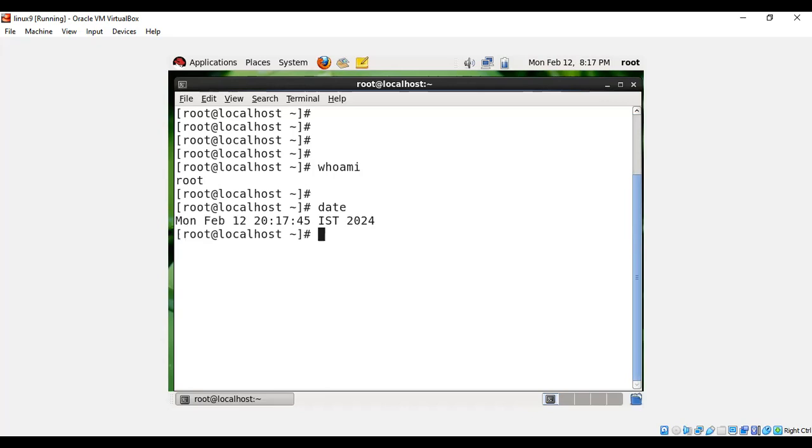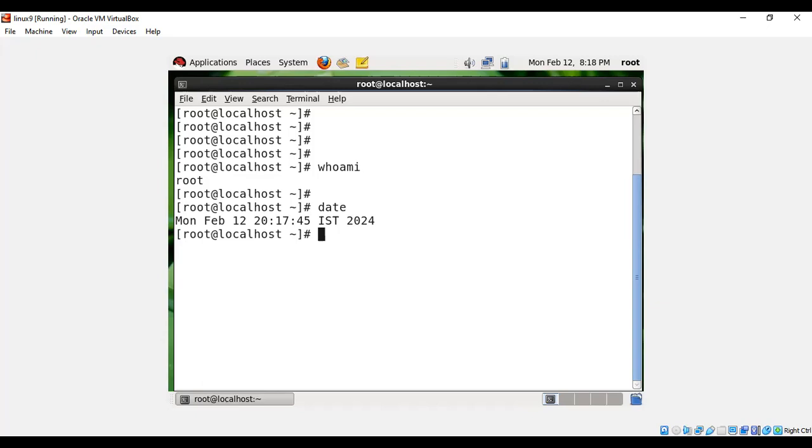So it's showing February 12th, 8 o'clock, 17 minutes, 45 seconds IST 2024. But actually it's February 15th today. Okay, and now it's almost 8:15. Accordingly, I have to change it. Now in my system, the date and time is not correct.